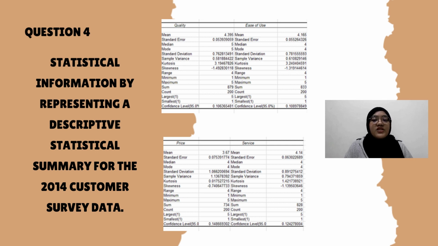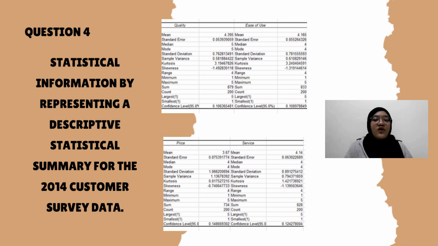The standard deviation for quality is 0.763, ease of use is 0.782, price is 1.0662, and service is 0.891, which means the highest value of standard deviation is price.